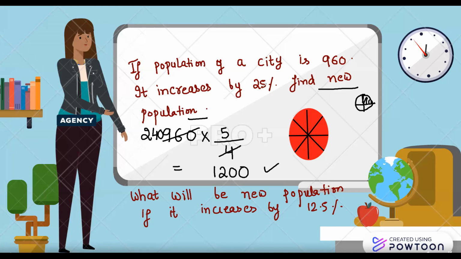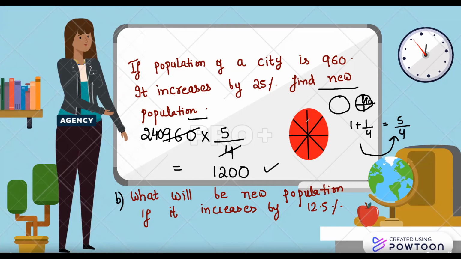So if you have understood that 25% is 1/4, that means if it is increased by 1/4, the total is 1 plus 1/4. So if you have interrelated your concept of fraction and percentages in mind, then it is very easy to understand. Let's see the second question, part B of this same question. What will be the new population if it increases by 12.5%?